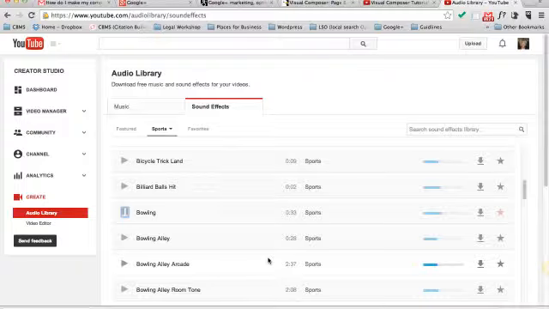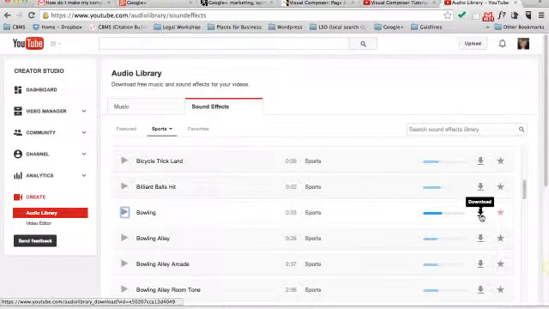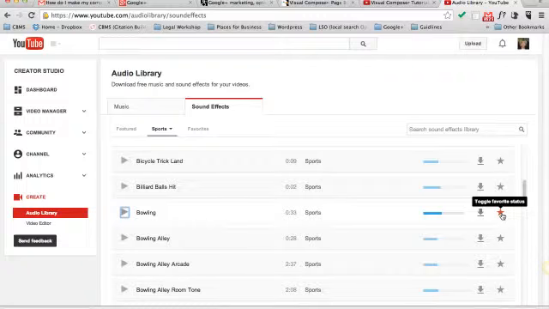So click on bowling if you did a bowling video, and there you go, you can hear that one. There goes the pins, and to turn it off, just click on the arrow again, and to download once again here, and to add to your favorites here.